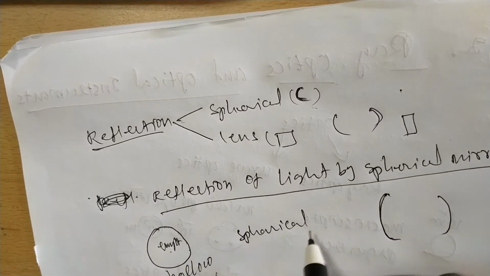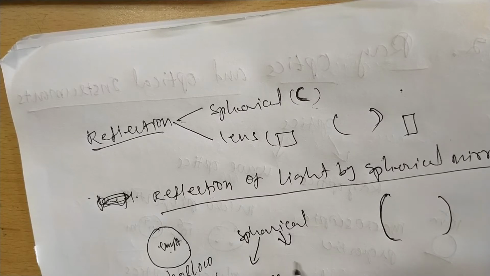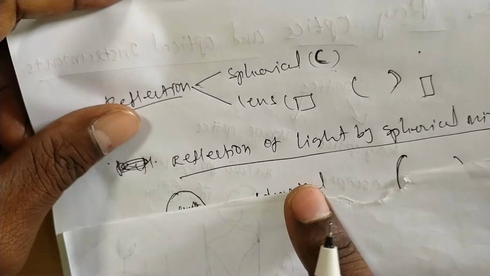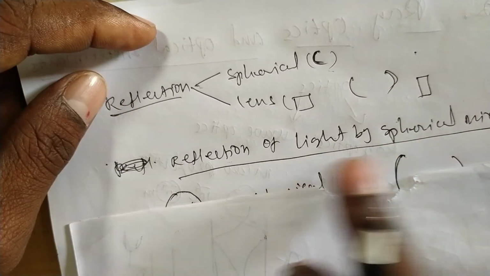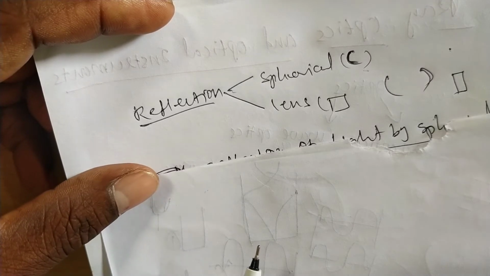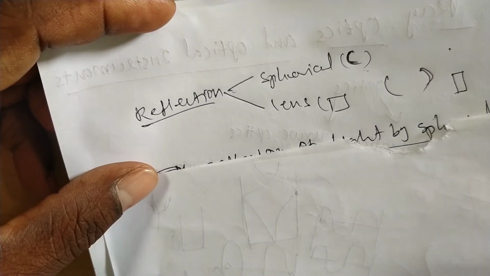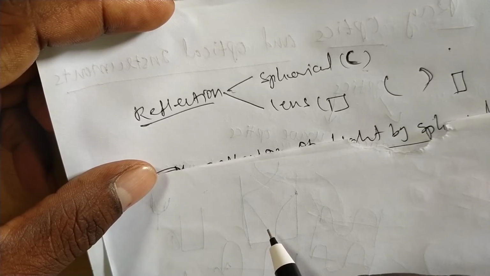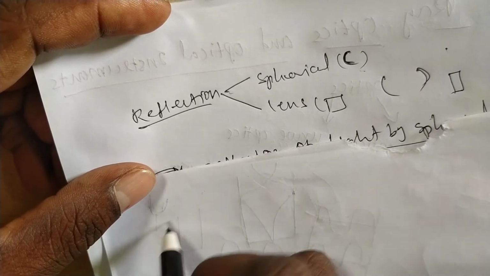Spherical mirrors can be divided into two parts. One is concave, another one is convex. Before going into this lesson, we want to know what this chapter explains. In this chapter we will discuss the phenomena of reflection.